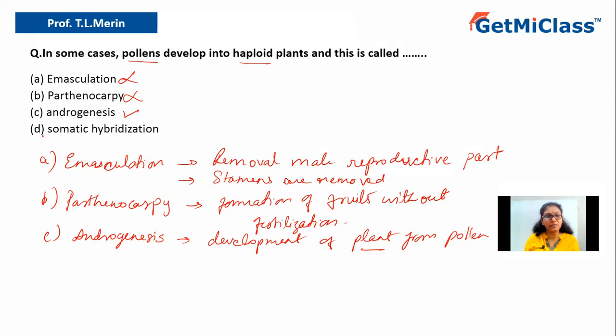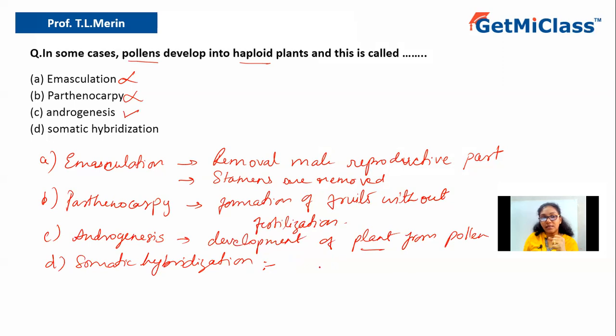Now let us look at option D. Option D says somatic hybridization. So what do you mean by somatic hybridization? Hybridization is where you bring two different cells together or two different types of characteristics from different parents together, right?